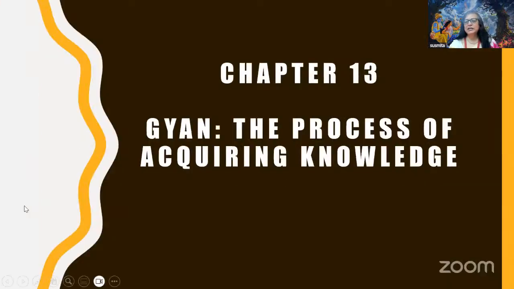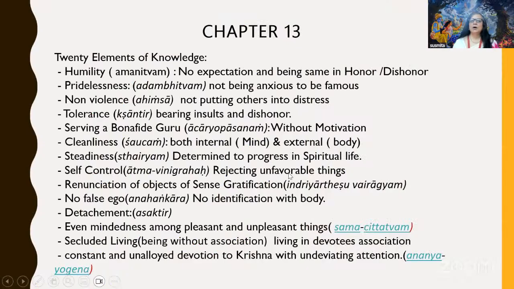Then Krishna explains in the next section the 20 elements of knowledge. He says that when you have these characteristics, then you are capable of getting that knowledge. And what are these characteristics? The first one is amanitvam. Amanitvam means you are beyond honor, samman and apaman. Samman is respect, honor, and apaman is dishonor. When you are beyond honor and dishonor, it doesn't matter to you.